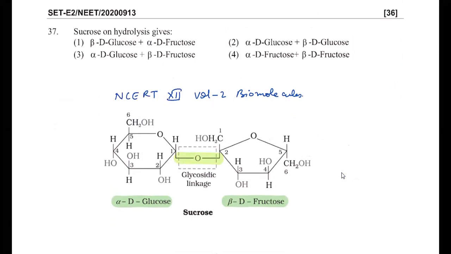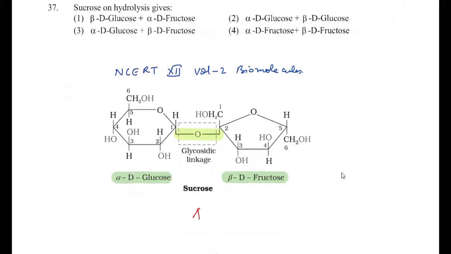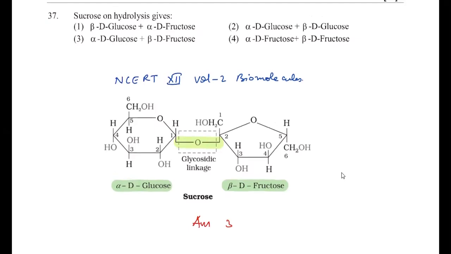That means your answer should be 3: alpha D glucose and beta D fructose. So the right answer is the third one. Other options, you can see it's given beta D glucose, so it is incorrect. Alpha D fructose, this is also incorrect. Alpha D glucose and beta D glucose, this is also incorrect. Alpha D fructose and beta D fructose, this is also incorrect. Sucrose is actually a combination of alpha D glucose and beta D fructose. So answer must be the third one.